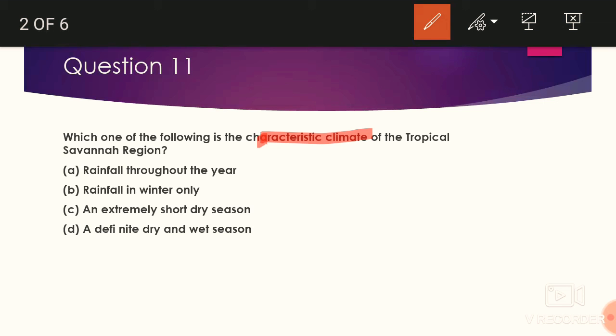By reading this question, I think we can relate to all the questions which we have discussed earlier. UPSC is in the habit of asking the features of different climates and different types of ecosystems, whether it is monsoon, equatorial, or savanna. So we should be well prepared about all the seasons, all the kinds of forest areas and ecosystems which exist around the world. To solve this question, we need a basic piece of information on the savanna region. Let's move.